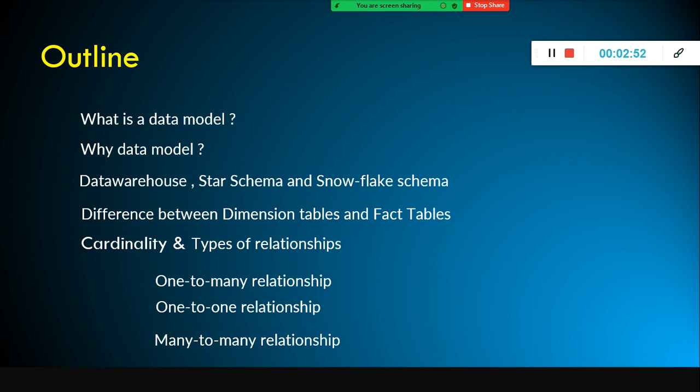Another advantage of snowflake schema is, as I told you in the first session and last session, the dimension table sizes can be very huge. Not all businesses require the dimension tables to be very huge, and in general the dimension table size will be less.